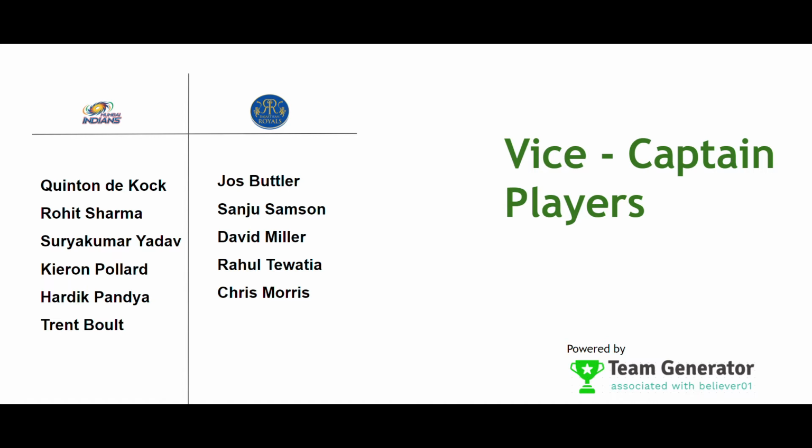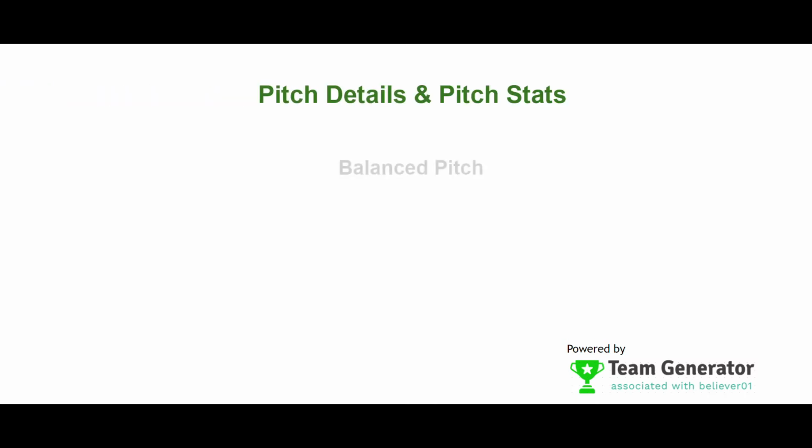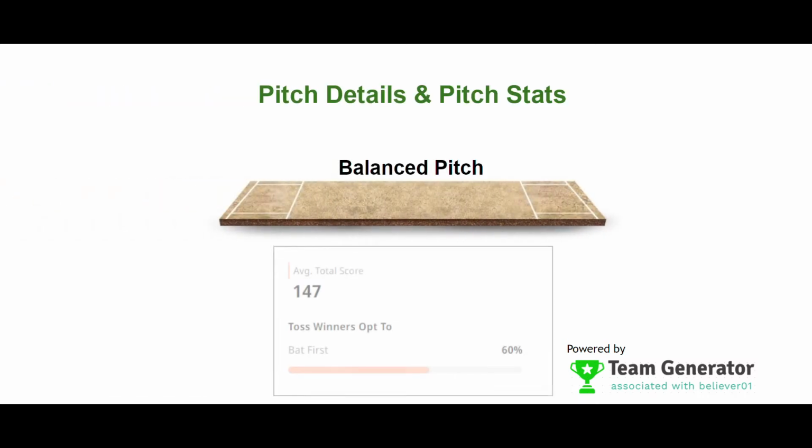So after that let's analyze the pitch details as well. The pitch will be a balanced pitch and the average score will be 147. That means we can expect anything around 280 plus runs out of 40 overs. So it will be a balanced pitch.